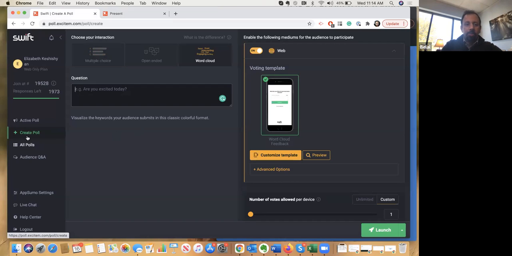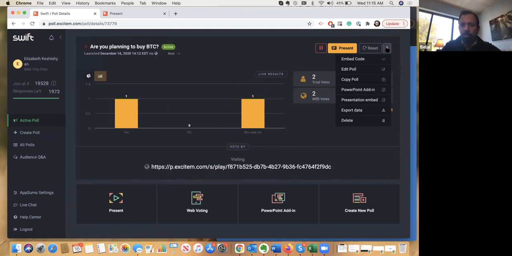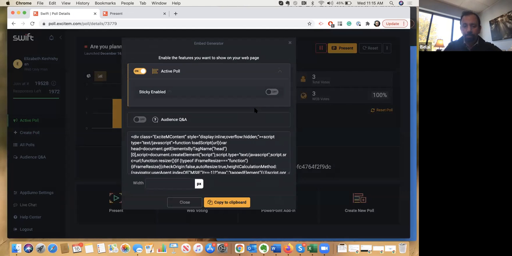All right, so going back to the active poll page, here we have the ability to embed, and this is a very popular feature we have. It's very popular on the virtual events side of things, or the news or web side of things. It allows you to generate an embed code.